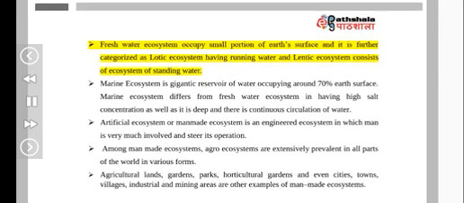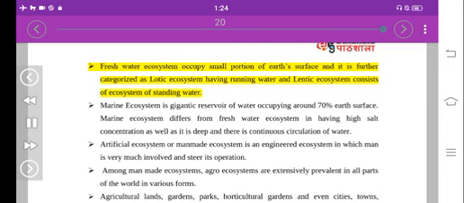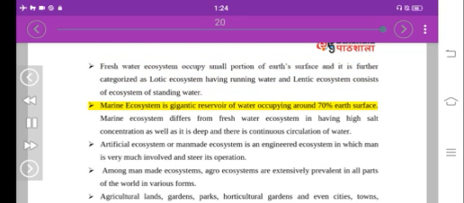Freshwater ecosystem occupies small portion of Earth's surface and it is further categorized as lotic ecosystem having running water, and lentic ecosystem consists of ecosystem of standing water. Marine ecosystem is gigantic reservoir of water occupying around 70% Earth's surface. Marine ecosystem differs from freshwater ecosystem in having high salt concentration as well as it is deep and there is continuous circulation of water.